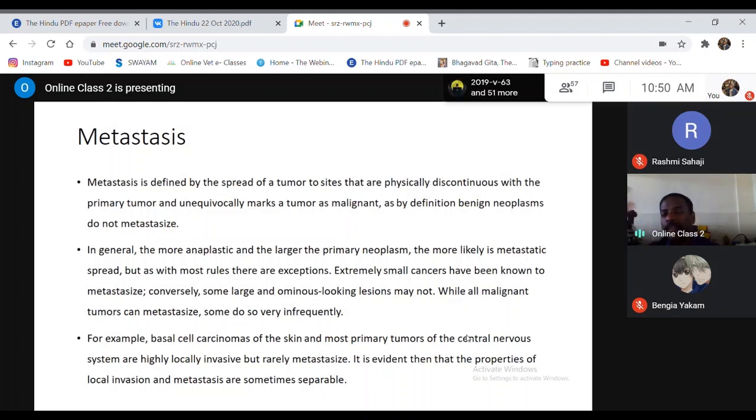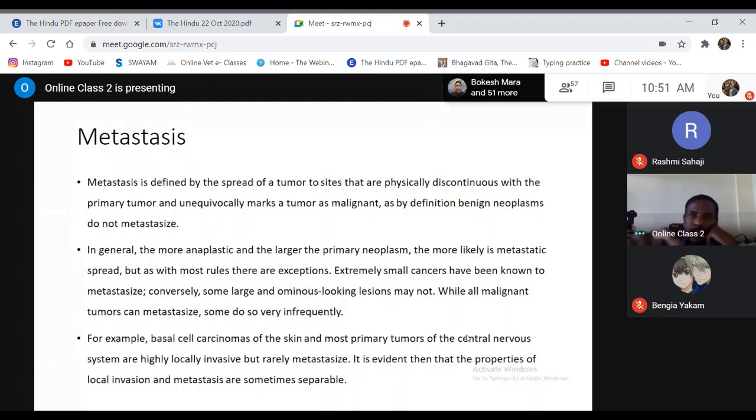So on the venous side, you normally don't find metastatic changes, especially when it is through the hematogenous route, not with the lymphatics. Even in the lymphatics, you can find it in the lymph nodes. When it is mostly through the hematogenous route, then normally you don't find it on the venous side. The organs involved are very few.